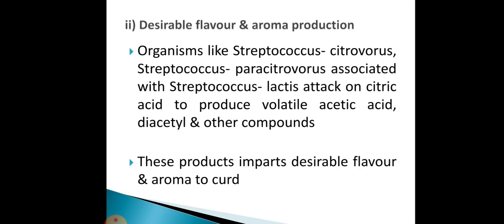Then the desirable flavor or aroma production. Organisms like Streptococcus citrovorus and Streptococcus paracitrovorus, associated with Streptococcus lactis, attack citric acid to produce volatile acetic acid, diacetyl and other compounds. These products impart desirable flavor and aroma to the curd.